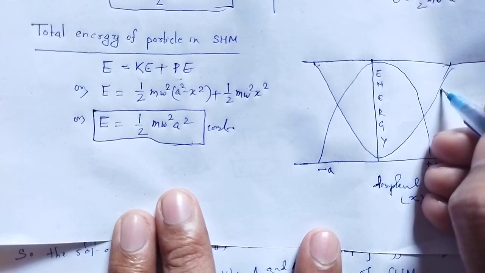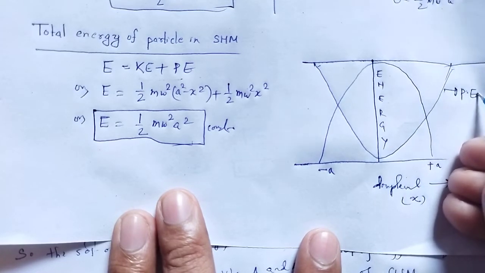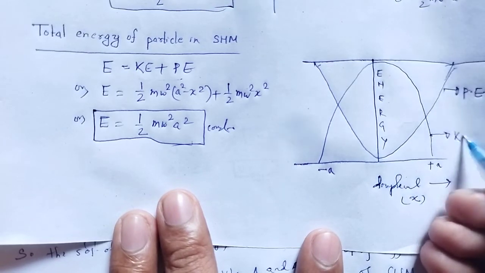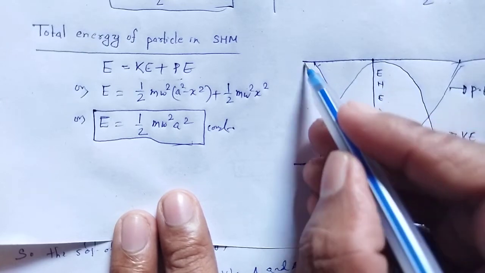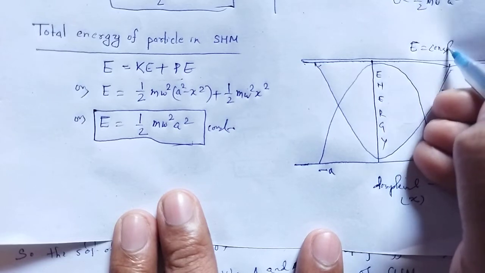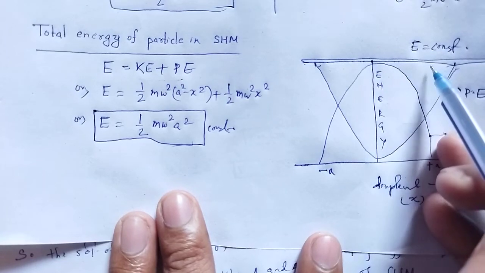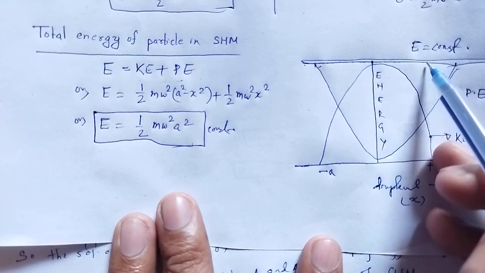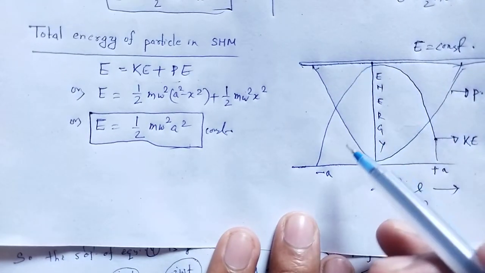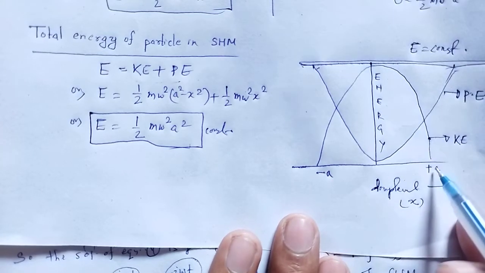This curve is for potential energy, that curve is the kinetic energy, and here E, the total energy, is equal to a constant. The following figure shows the graph of kinetic energy, potential energy and total energy against the displacement x.